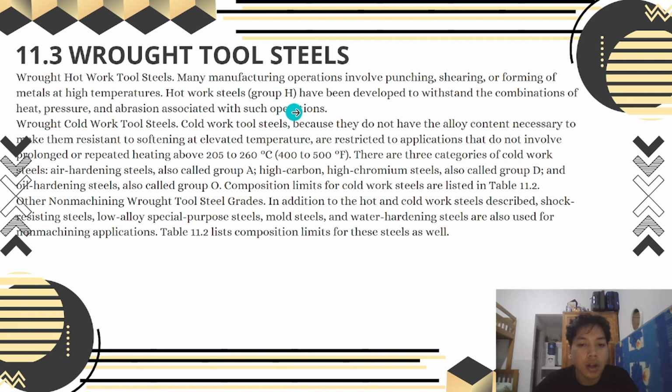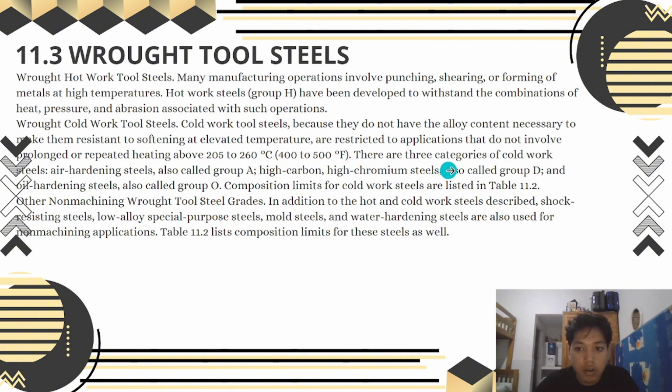Group H steels have been developed to withstand the combination of heat, pressure, and abrasion associated with such operations. Cold work tool steels differ because they do not have the alloy content necessary to make them resistant to softening at high temperature, and are restricted to applications that do not involve repeated heating above 205 to 260 Celsius, or 400 to 500 Fahrenheit.